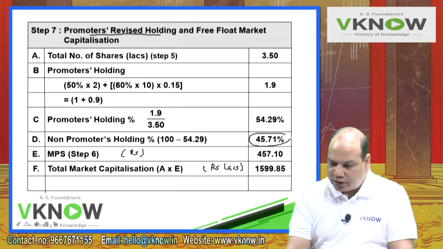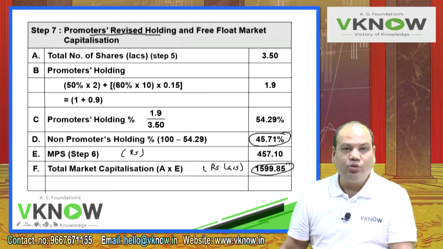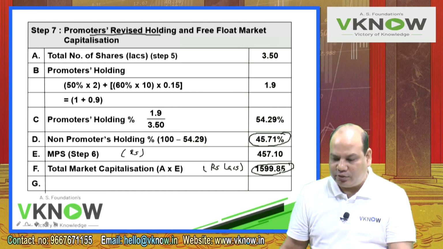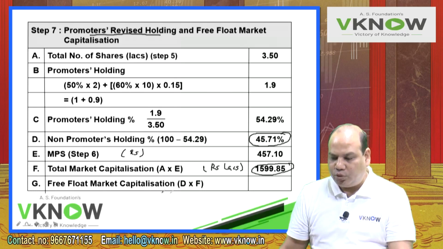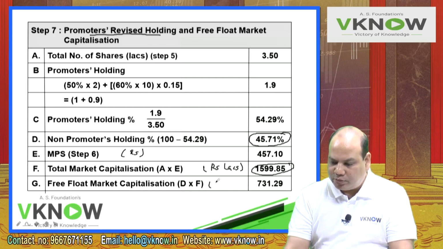Free float market capitalization will be non-promoter holding percentage into total market capitalization. So point number G would be free float market capitalization. Multiply D into F and write in bracket rupees in lakhs.